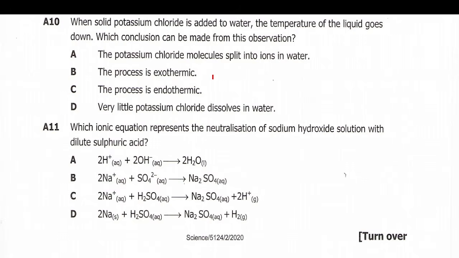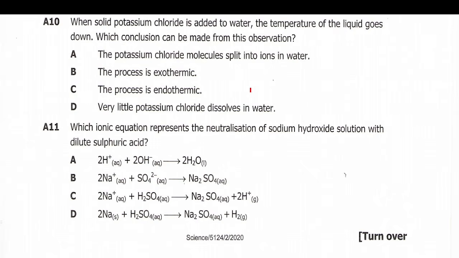No, an exothermic process is one which gives out heat to the surroundings. For example, if potassium chloride is added into the water and the temperature of the water increases, then we can conclude that this reaction is giving out heat. So it's not true, since here we are told the temperature goes down. Then C, the process is endothermic.